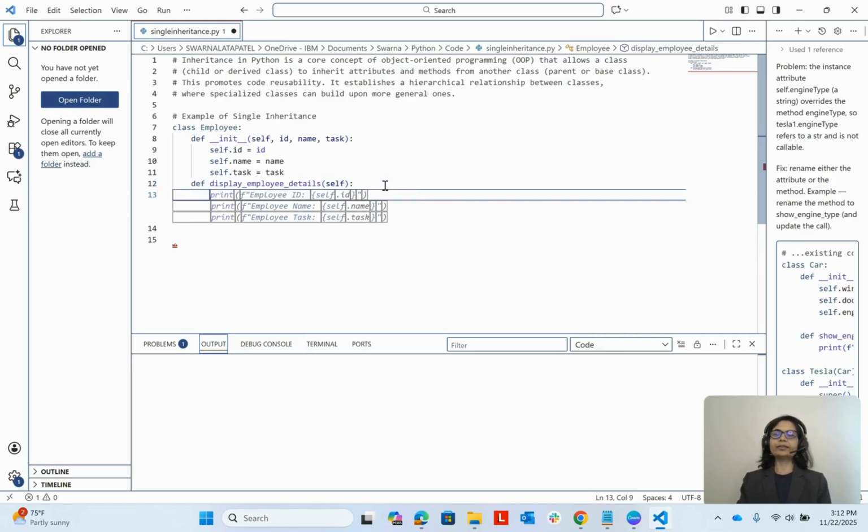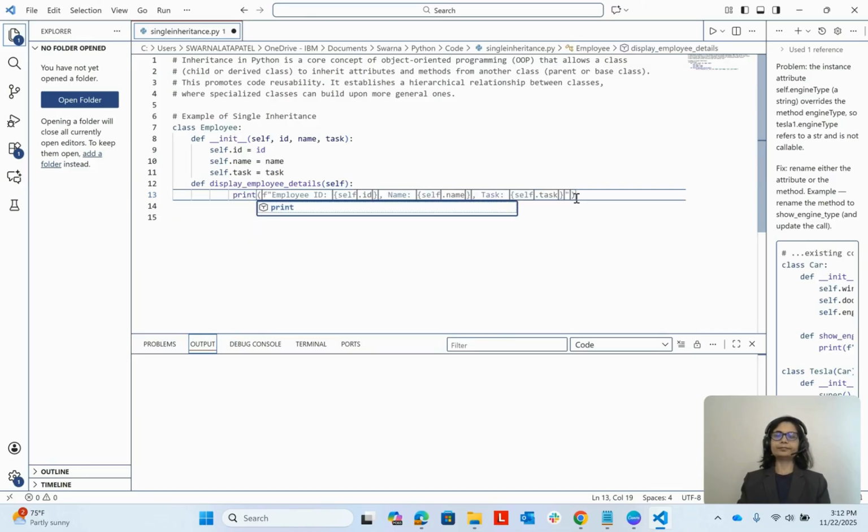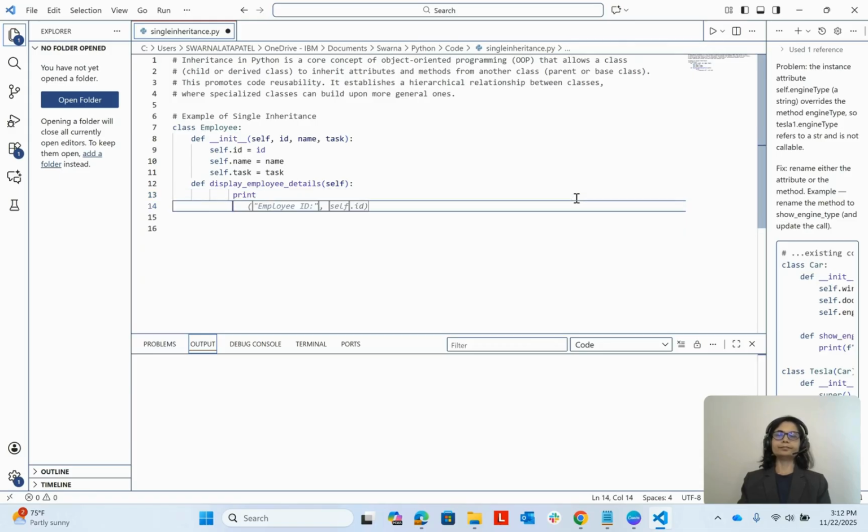And instead of three printf, let me do one printf where we are displaying the ID, name, and then tax. Let me type it. So here we are displaying the ID, name, and then tax for this employee.